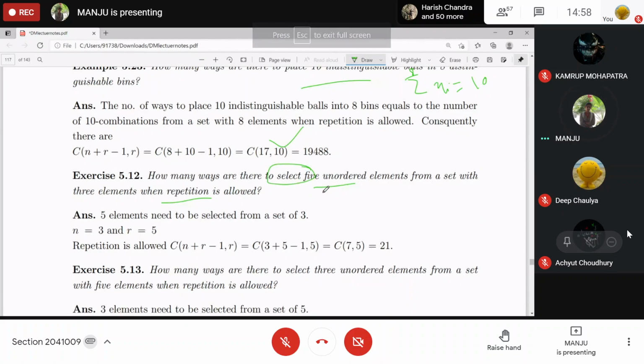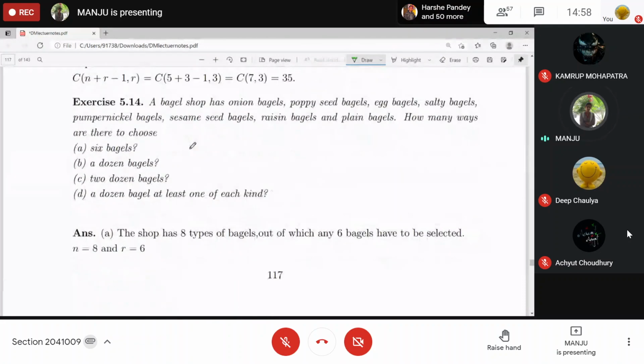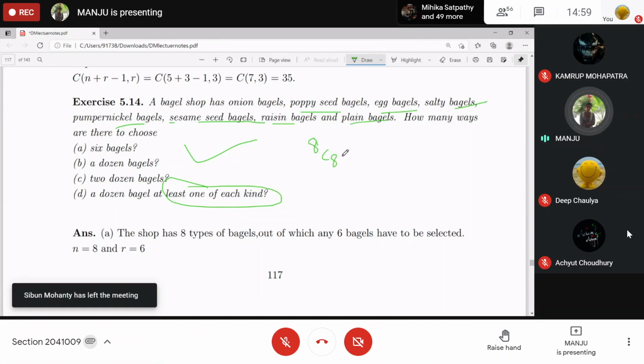Selection, just this one. Repetition is allowed. Selection, and here also repetition will be allowed. But here it is given that at least one of each kind. Means to say, you will be choosing at least one of each kind, and there are 8 different types. So 8C8, you can select 8 different kinds out of 8 in 8C8 way.